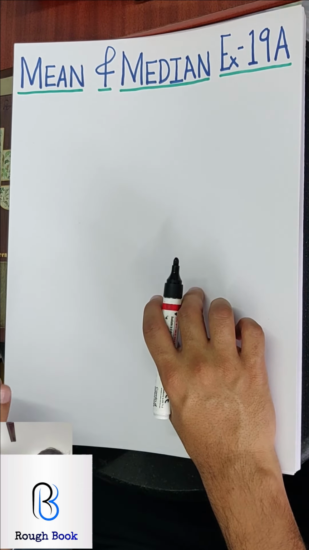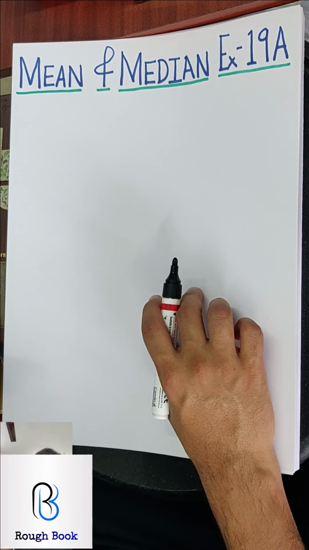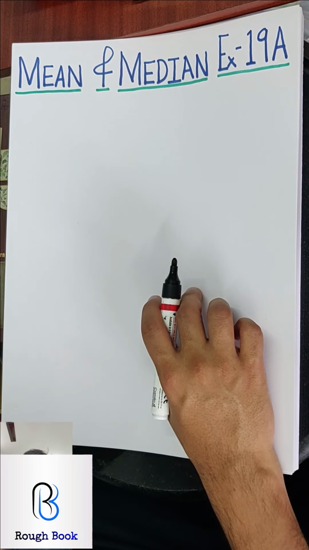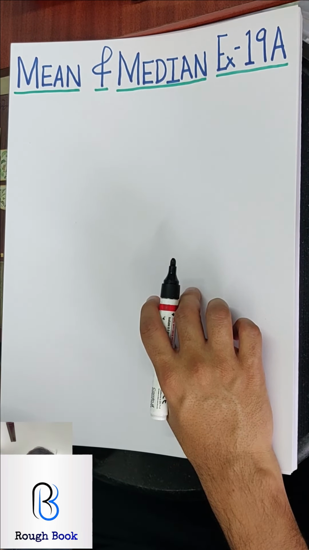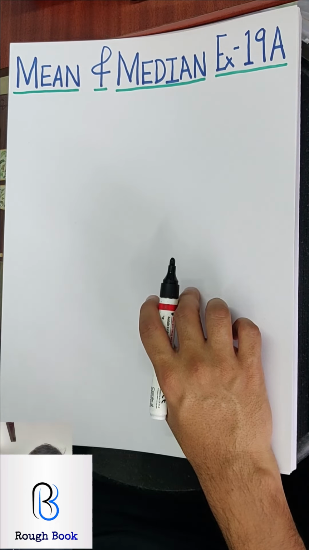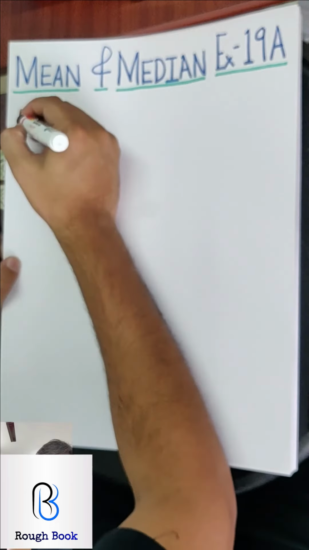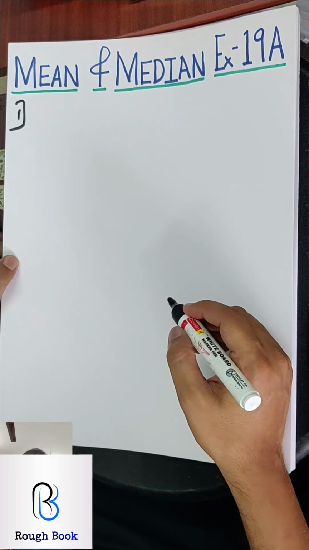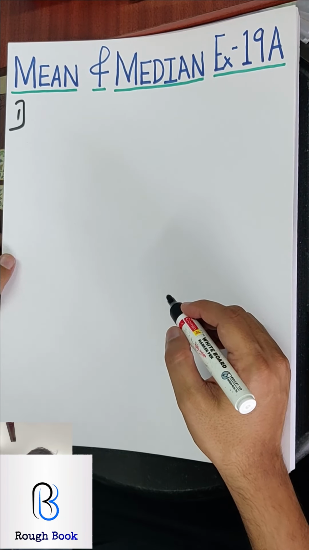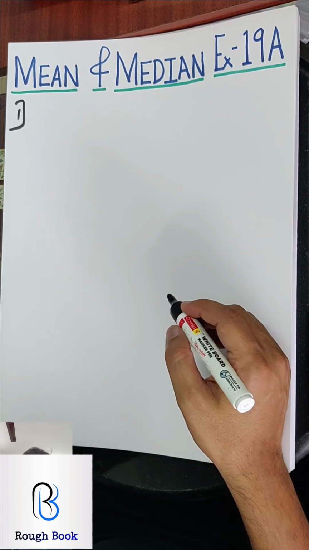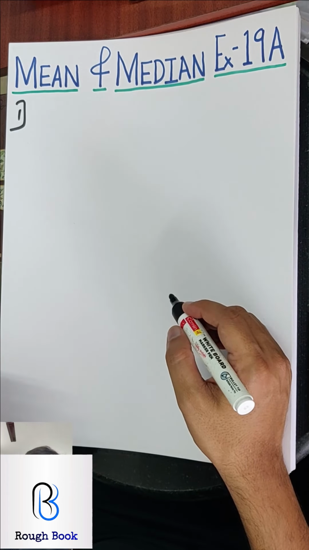So the basic formula for mean: add all the terms, whatever the terms are, and divide by that many number of terms, which here we call observations. So divide by the number of observations. Let's hit sum number 1. I want everyone to read the question, don't wait for me, and try the sum on your own. This is a very simple exercise, a very simple chapter, just a bonus basically.